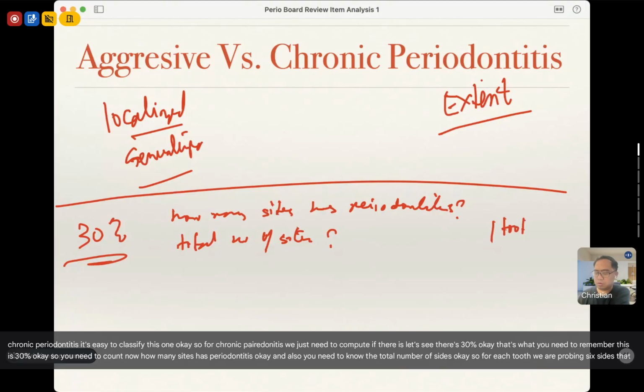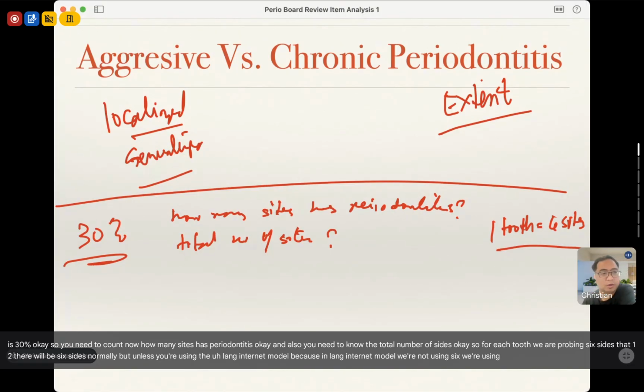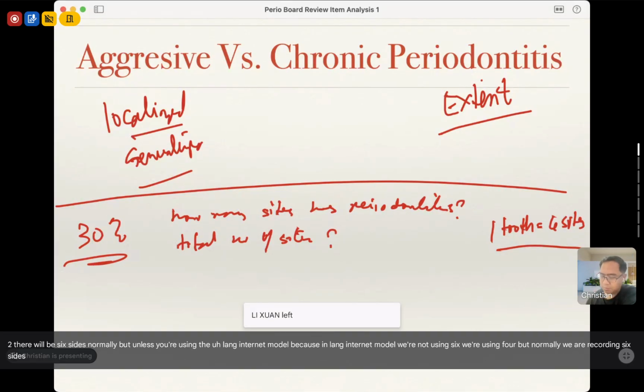Right? One tooth, they're probing 6 sites normally, unless you're using the Lang and Tonetti model, because in the Lang and Tonetti model, we're not using 6, we're using 4. But normally, we are recording 6 sites for PPD, for CAL, for gingival recession.